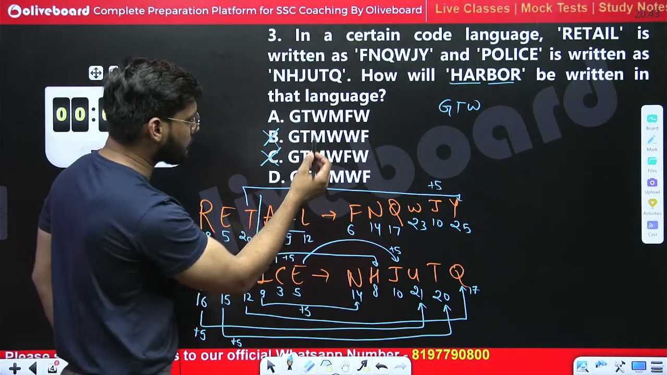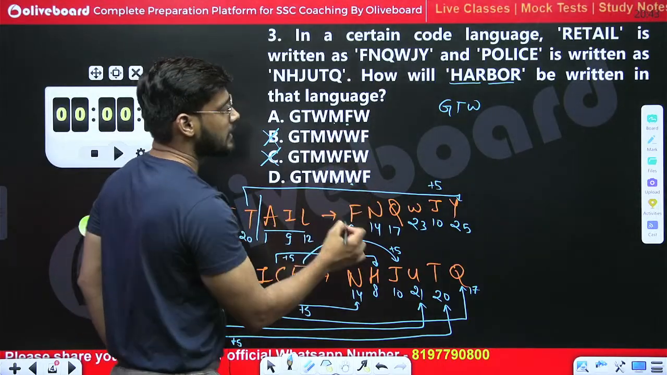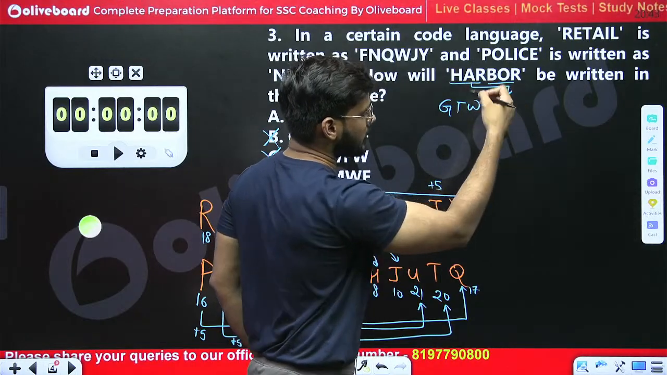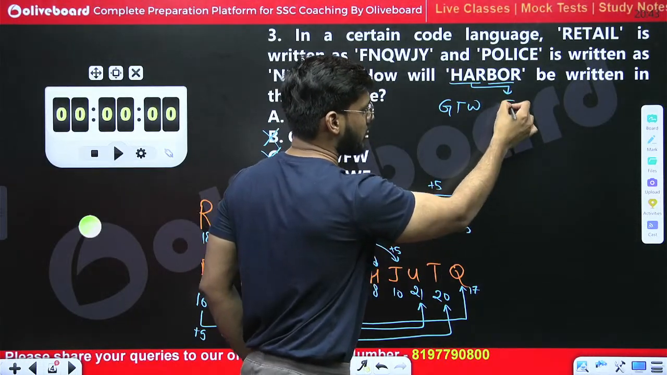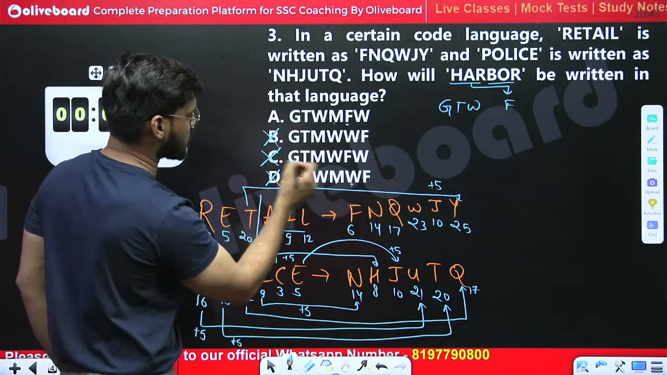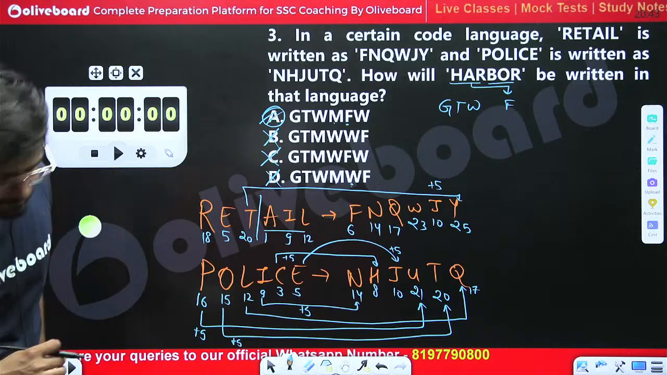After GTW comes M, and M is common, so we have to check the second last letter. This second last letter will be made from this A, and if we add plus 5 in A, we get F. So at the second last position we should get F, which does not match option D. Only A is the correct answer. A is the correct answer, right?